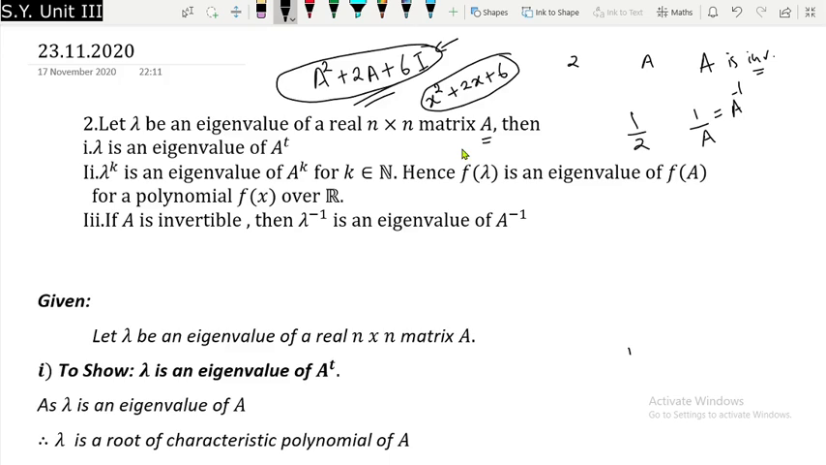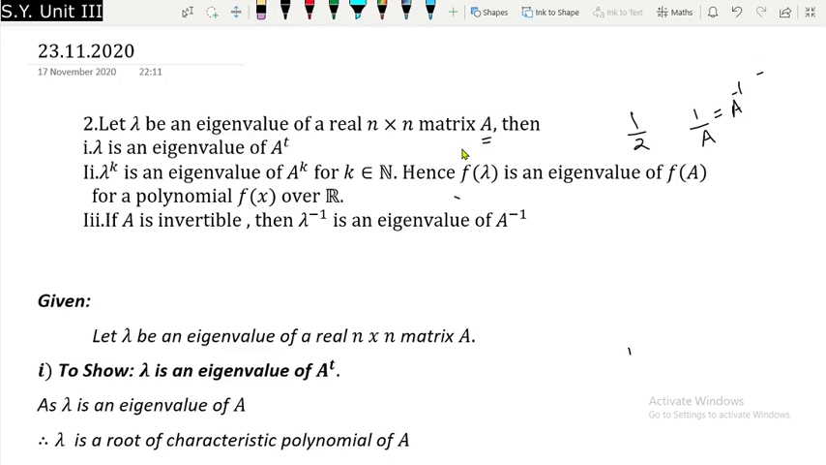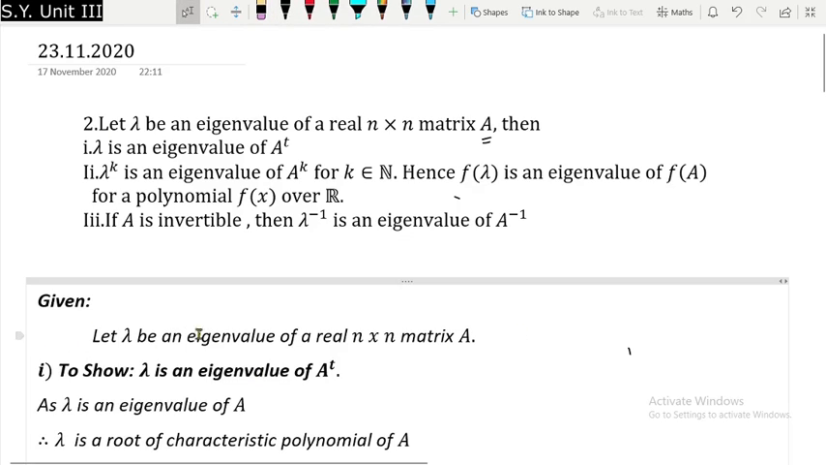Now one by one we are going to prove it. So first of all, I will write down the given things. I will say let lambda be an eigenvalue of A. So that is what I have said here. Now I have to show that lambda is an eigenvalue of A transpose. So see how we are going to proceed. Since lambda is an eigenvalue of A, we can say two things. The first thing is, since it is an eigenvalue of A, it should be a root of the characteristic polynomial. That is what we can say.